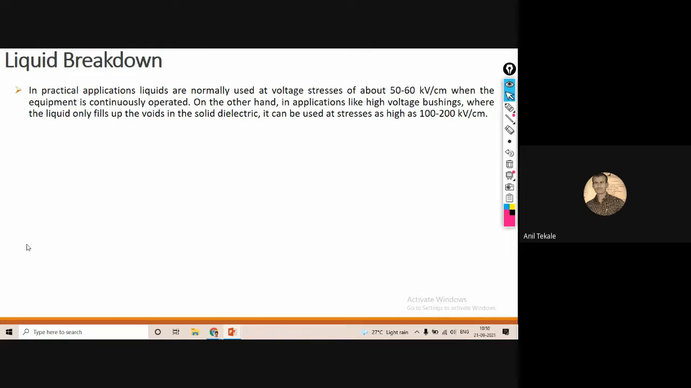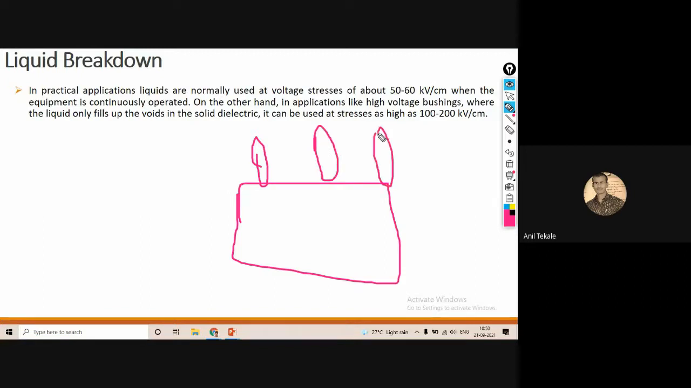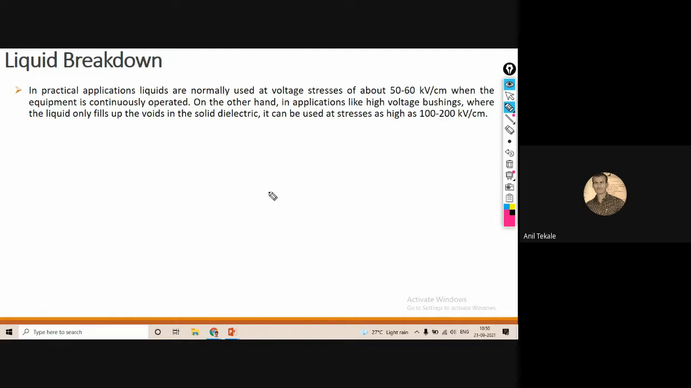Okay, let me tell you. Suppose there is a transformer, and there are bushings at the top of the transformer. Those bushings are filled with liquid and also with solid dielectric, so they can be used up to stresses as high as 100 to 200 kilovolt per centimeter. So that is about liquid breakdown.